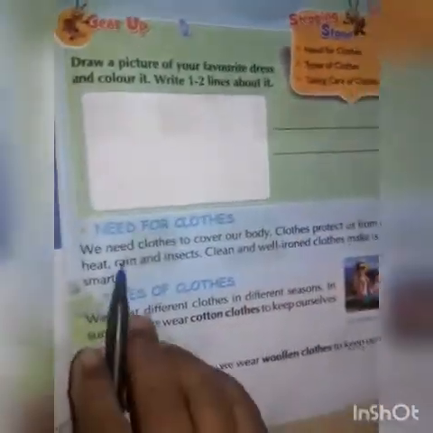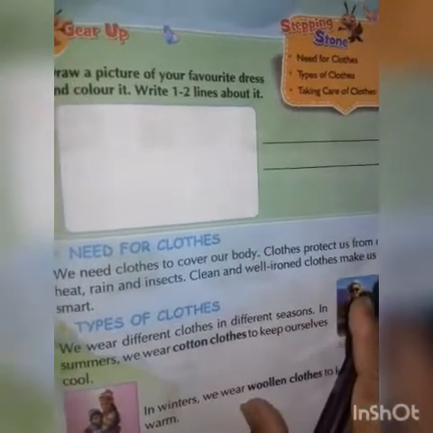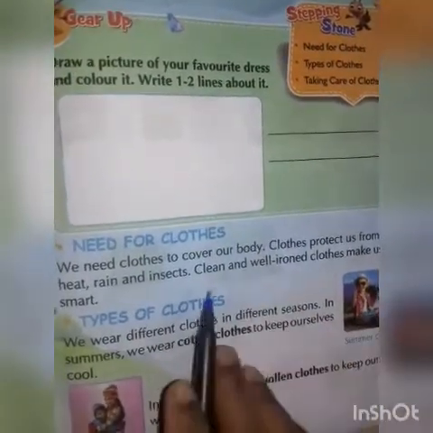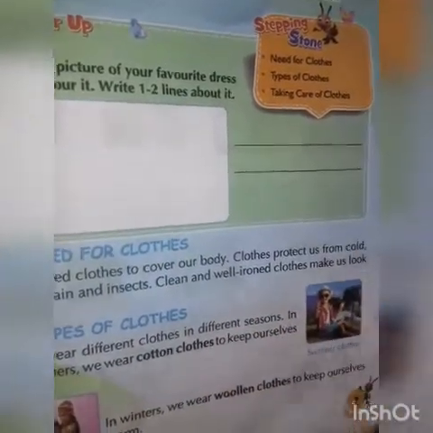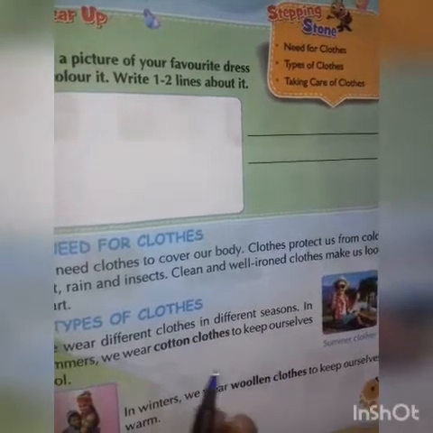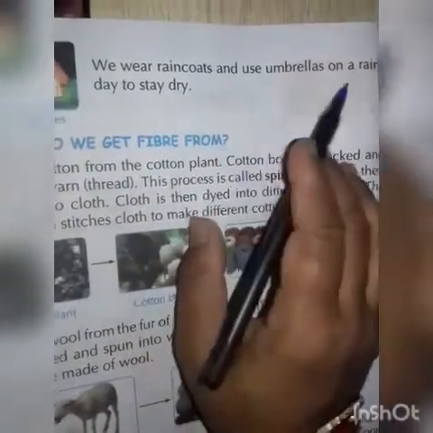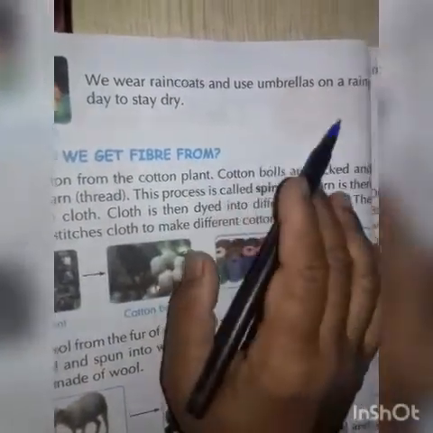Okay. Need for clothes. Why do we need clothes? We need clothes to cover our body and protect ourselves from heat, cold and insects. And types of clothes. Two types of clothes are there: cotton clothes and woolen clothes. It's given here. And on the next page, rain clothes, raincoat and silk clothes also.